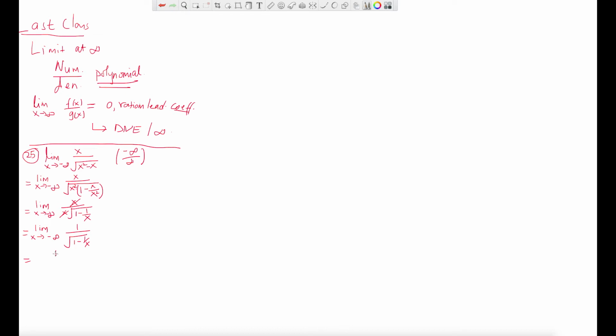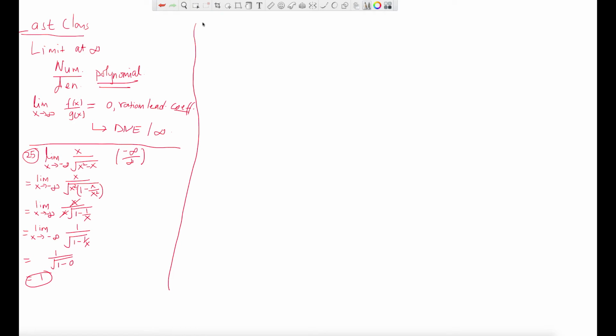What you get is on the top you get 1, on the bottom you get 1 over 1 minus 1 over infinity. It will be 0, right? Positive infinity, negative infinity, if you divide a number by infinity, you will get 0. So basically the limit is 1. That's what the limit is for this problem. So what did you learn from here? The basic idea is, if the numerator or denominator is not a polynomial, then you try to take out the maximum factor from the top, the maximum factor from the bottom, and then you cancel out.